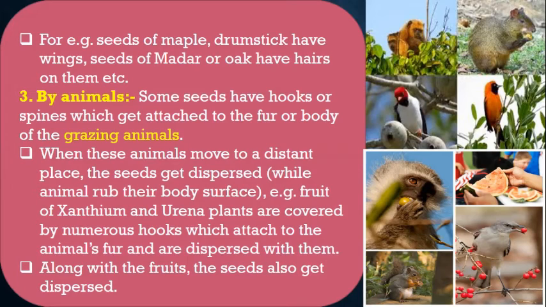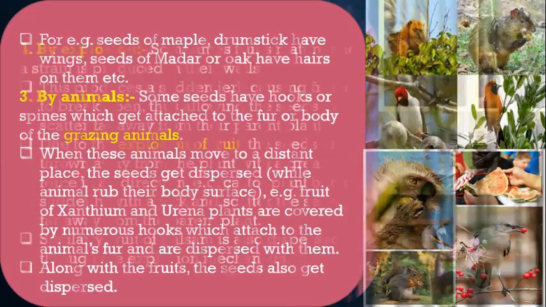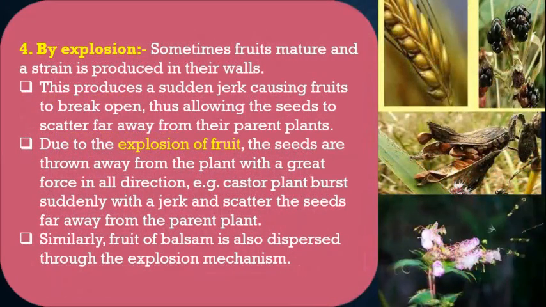So let's talk about the last agent, that is the explosion method. Here, certain plants like the castor and the fruits of the balsam are easily dispersed by the explosion method. Here, certain fruits, when they become mature, due to the sudden jerk, the fruits open and the seeds are scattered from the parent plants.